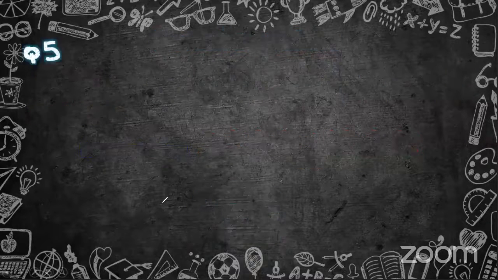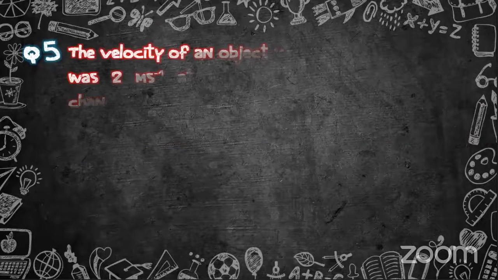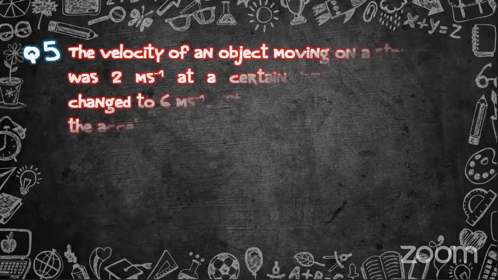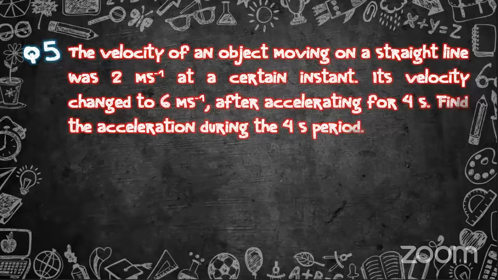So let's move on. How do we use this acceleration formula in this question? Here is a question for you to answer. The velocity of an object moving on a straight line was 2 ms^-1 at a certain instant. Its velocity changed to 6 ms^-1 after accelerating for 4 seconds. Find the acceleration during the 4-second period, right?